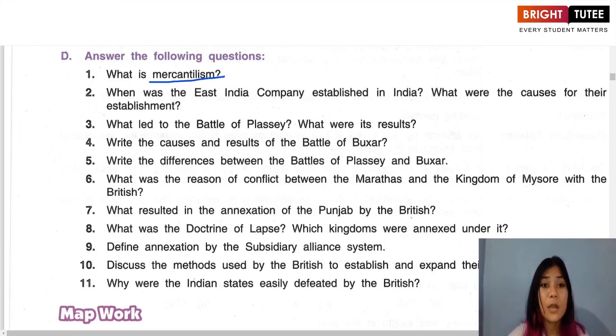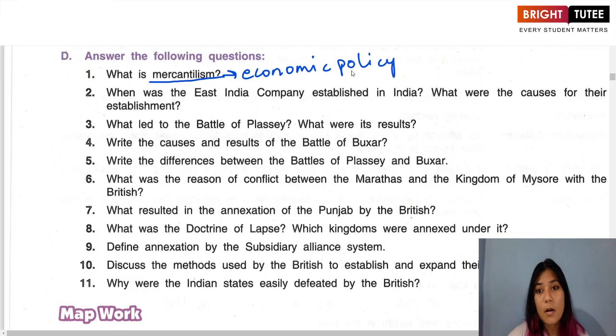What is mercantilism? Mercantilism was an economic policy. Whenever you see the question of what is mercantilism, the first thing to think of is that it is an economic policy which was introduced in Europe during the 16th to 18th centuries.